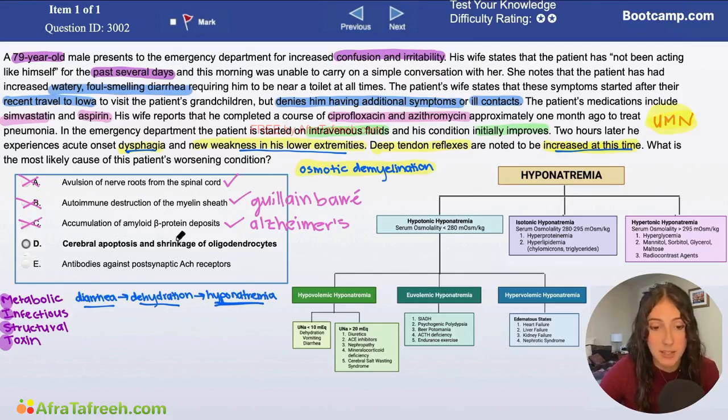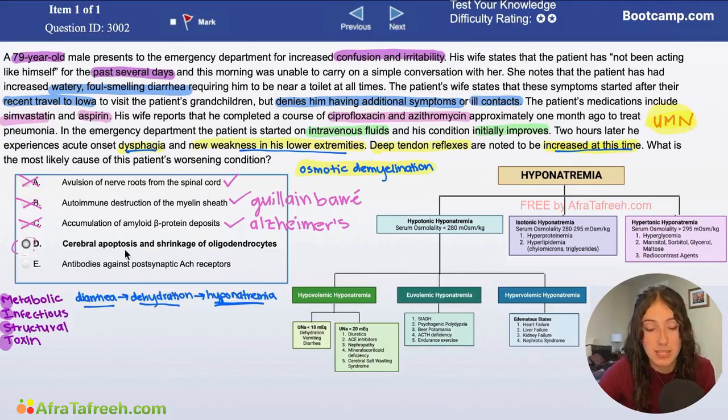Option D, we're talking about cerebral apoptosis and shrinkage of our oligodendrocytes. Of course, this is going to be the correct answer, and this is a classic way that they're going to test you on osmotic demyelination syndrome. So what's happening is we are having this shrinkage of our oligodendrocytes because all of the water is flowing out of them in response to the increased salt in the surroundings.